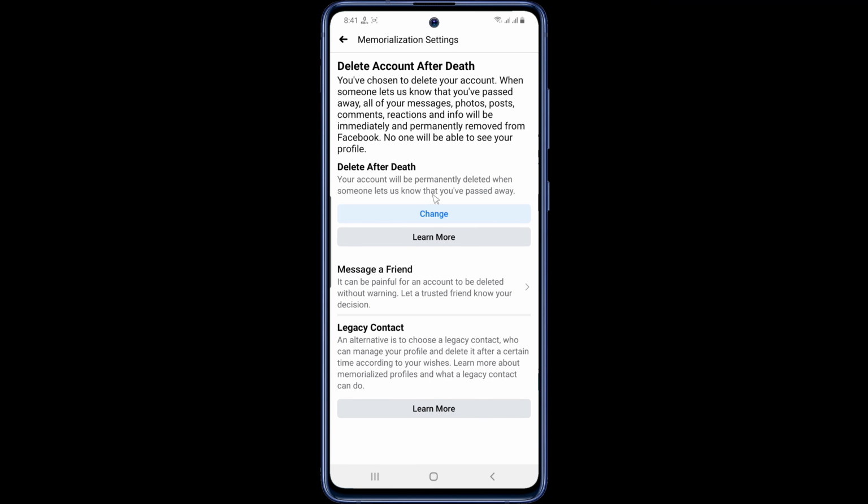If you have selected Delete After Death, one of your close friends or family members will need to notify Facebook of your passing in order for the deletion process to be carried out. If you have selected a legacy contact, that person would be able to access and manage your profile on your behalf, and they would have the option to delete your page for you. Although it may seem a grim subject, we suggest everyone using Facebook set up their memorialization settings so that their wishes may be respected if they were to pass away unexpectedly.